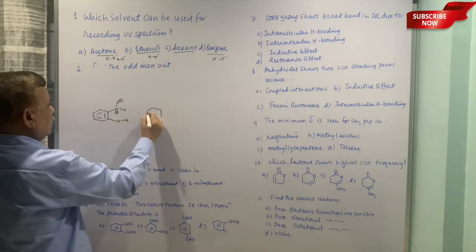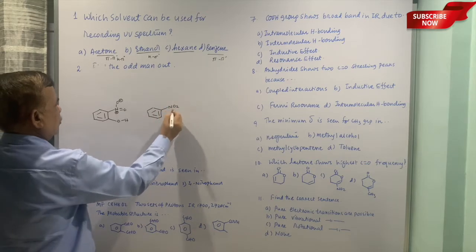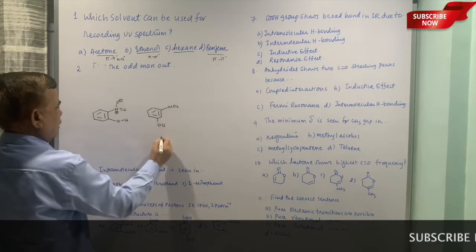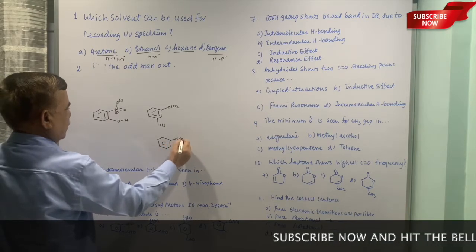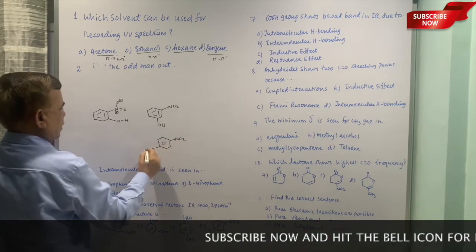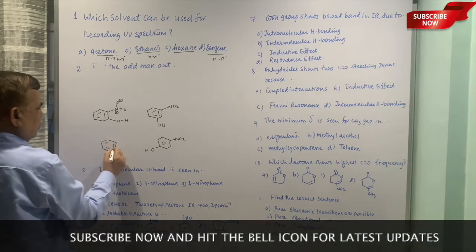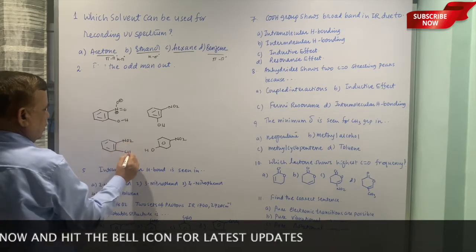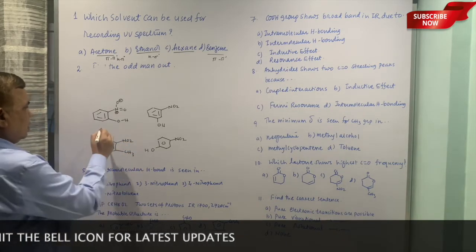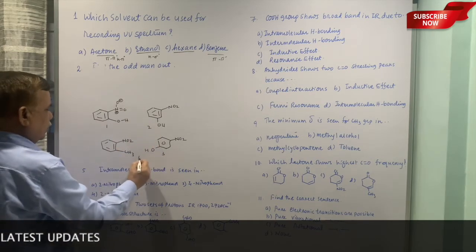3-nitrophenol, the relative positions of NO2 and OH are different. Then 4-nitrophenol, and last one is ortho-nitrotoluene. So NO2 is there, no doubt, but a methyl group is there. These are the options.